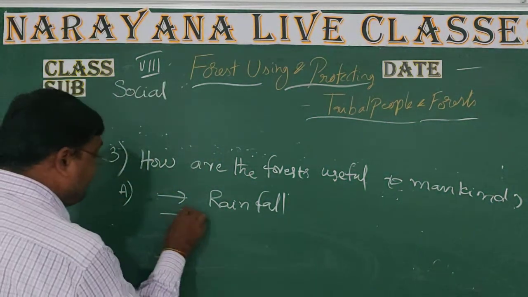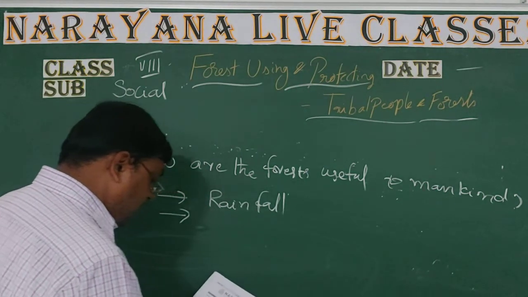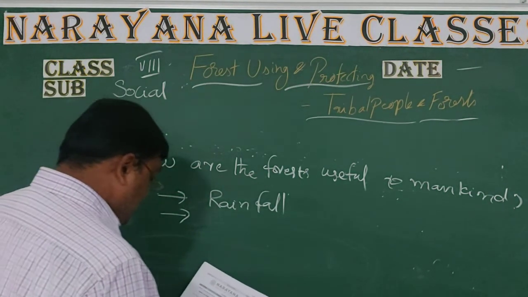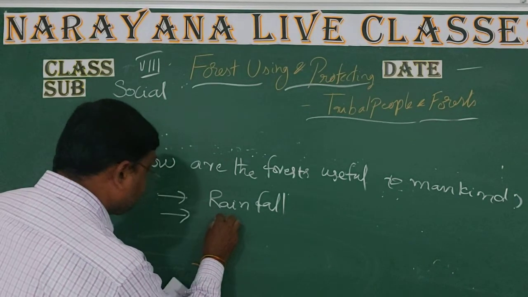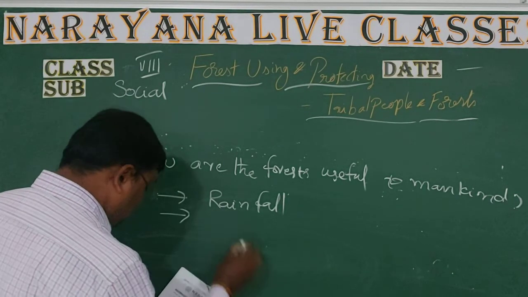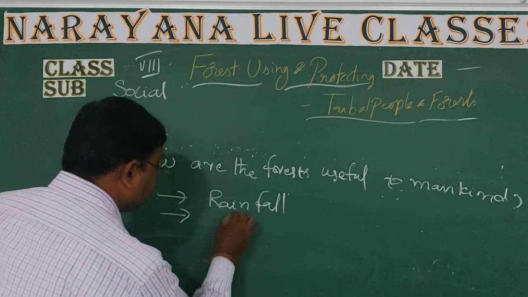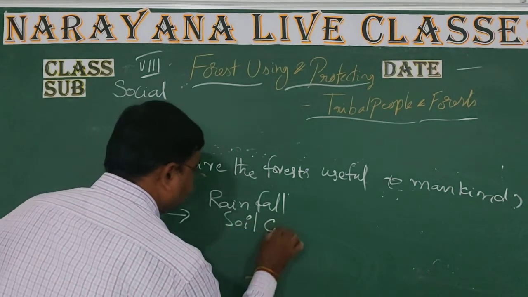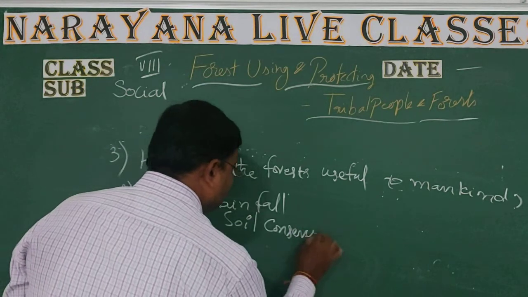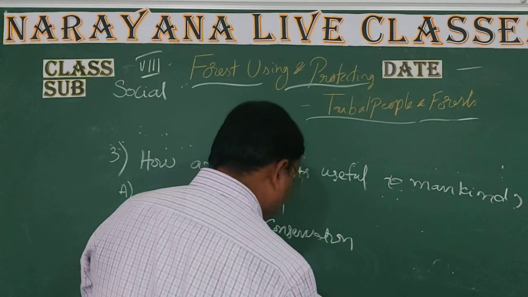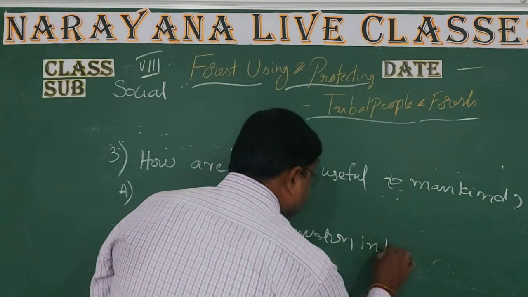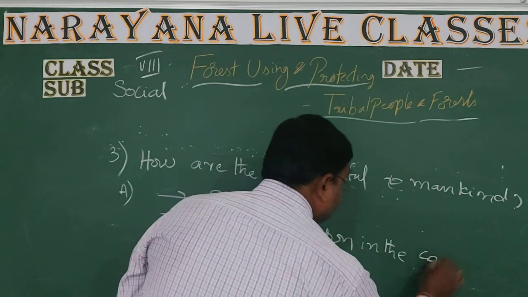Next, second one is that the forest area is completely protecting soil conservation. Soil conservation, and another one is soil conservation in the catchment area.